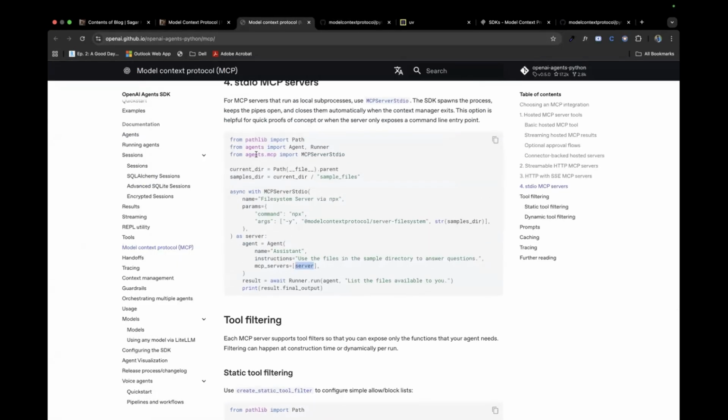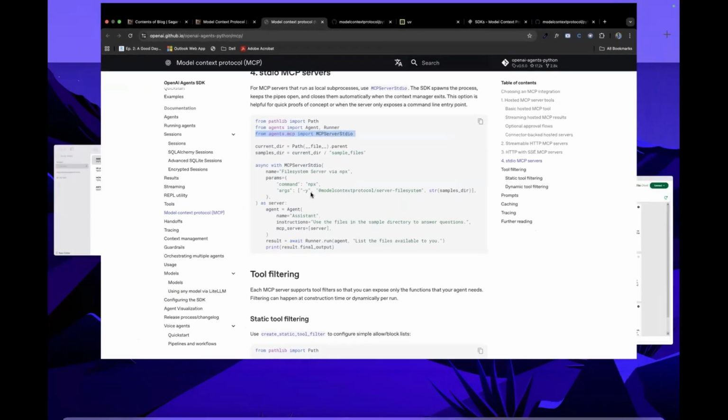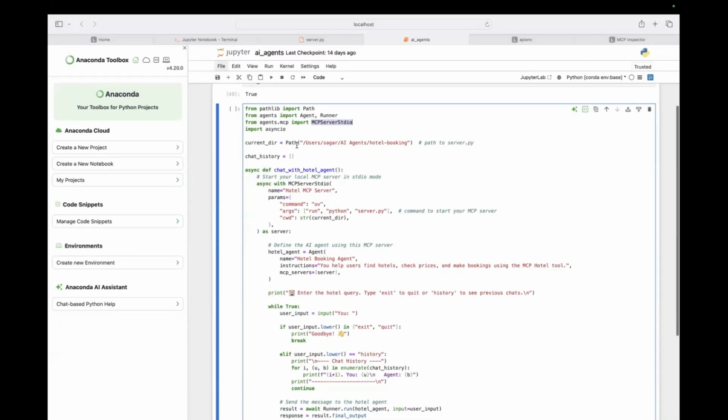Yes, here are the libraries that are required, and the current directory. Since we have our MCP server in this directory, as I mentioned, you could design it at any path and you have to mention the path here. Whatever path you configured your MCP server at, make sure this path is right.